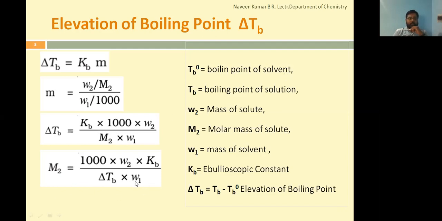Then W1 represents mass of solvent. So to express the mass of solvent in kg, 1000 is taken here. So this is the second colligative property.